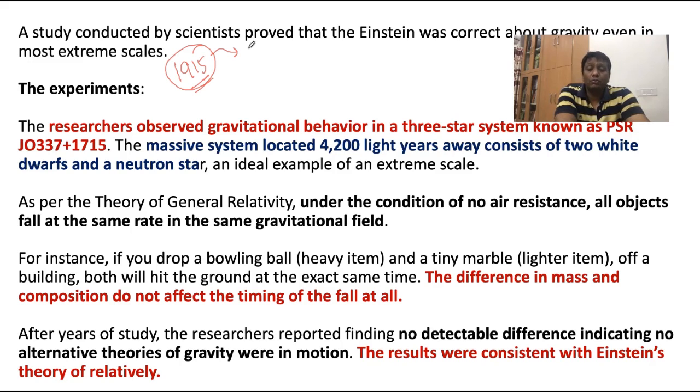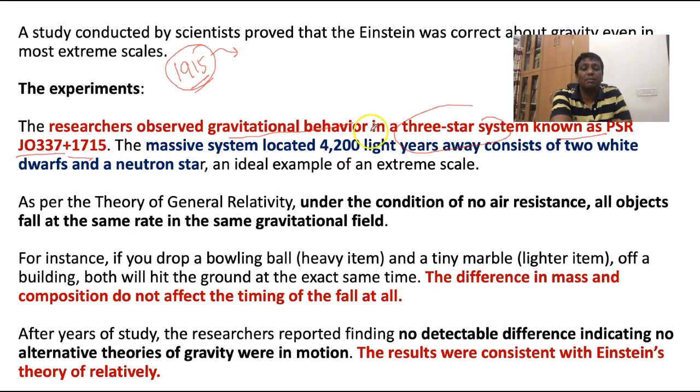He was also the first to describe space as a space-time fabric, or coordinates. Many of the features we are getting right now about the understanding of the universe are proved with the help of Einstein's general theory of relativity. So let us start. Researchers observed the gravitational behavior in the 3-star system known as PSR J0337+1715.